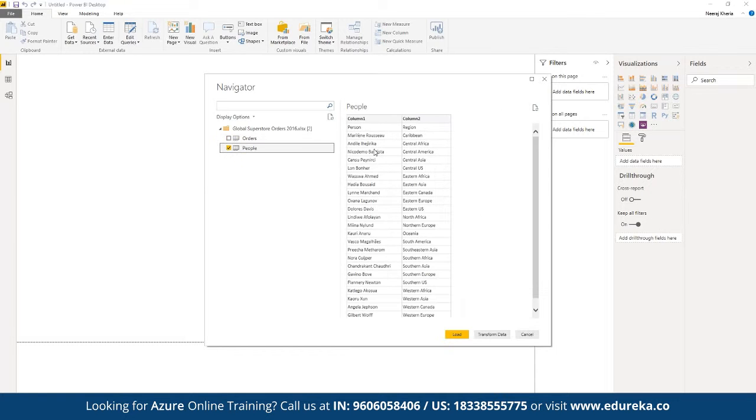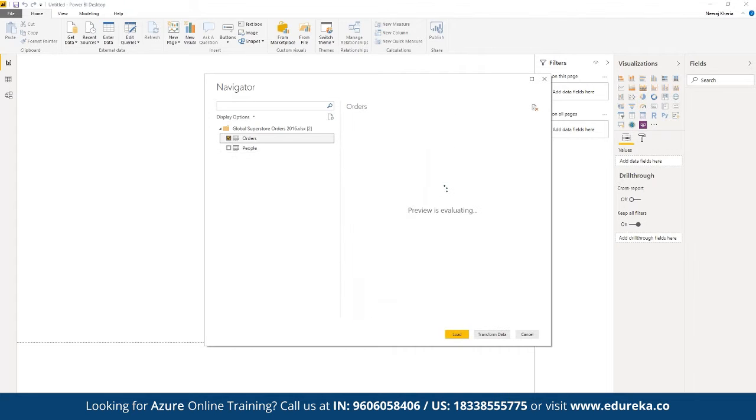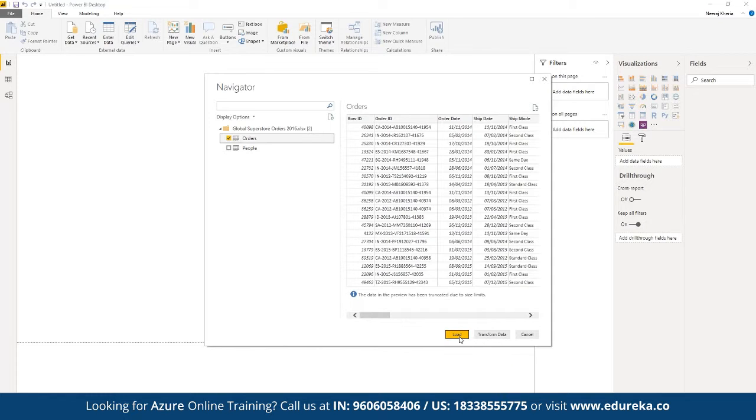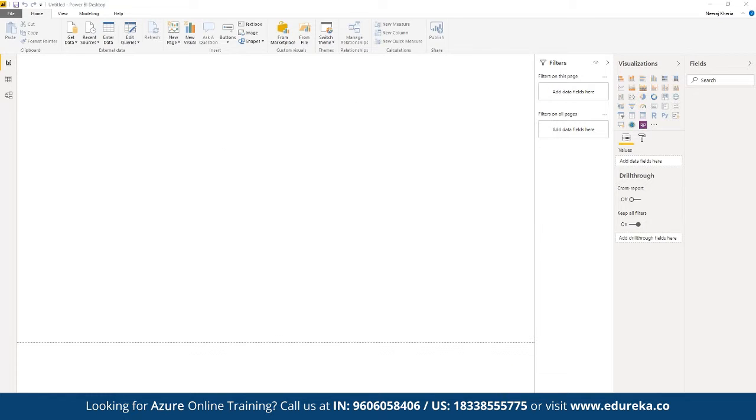And then we have people. We can see the data available for people as well. So now if we want to import both or just one, we can choose one. Let's say we want to work with this orders table, so we can click on Load. And now the entire sheet is going to be loaded.